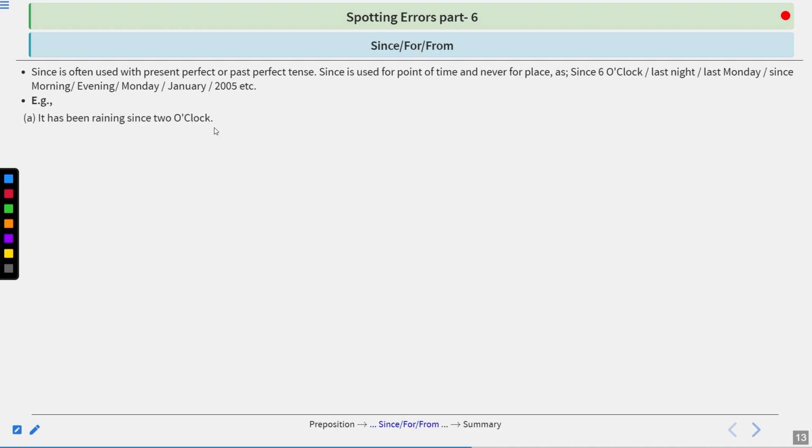It has been raining since 2 o'clock. It is a point, 2 o'clock. That's why we have used since. He had been ill since Monday. Monday again, a point. Since can also be used as an adverb.